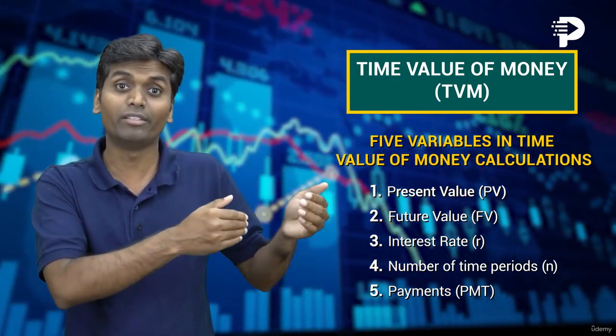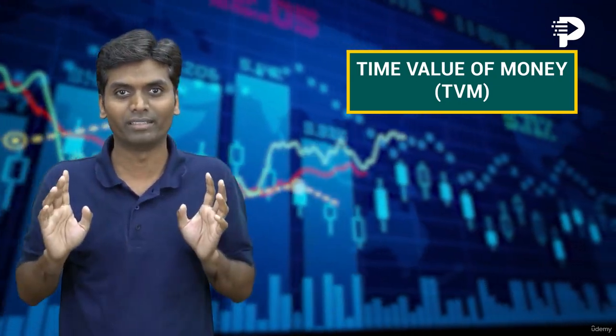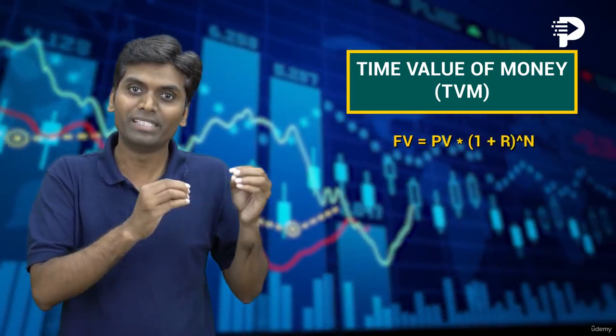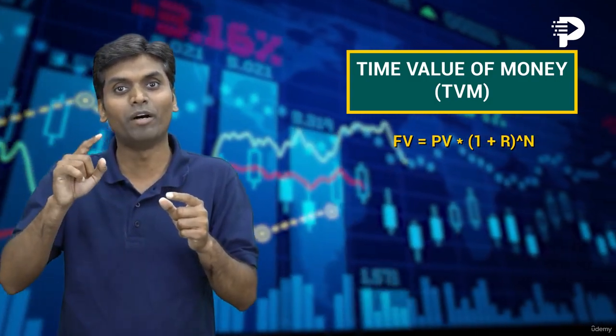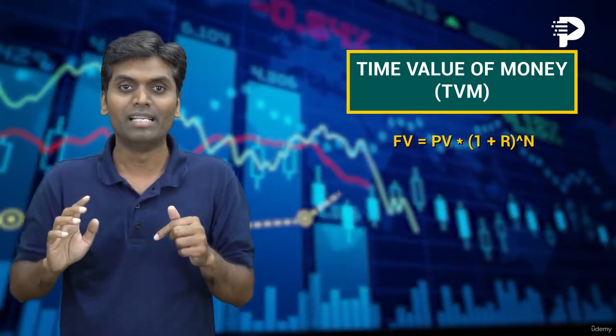Now let's look at the future value of this investment. Let's see the formula for it. The future value equals present value multiplied by 1 plus interest rate, to the power n. Here the n is the number of time periods.